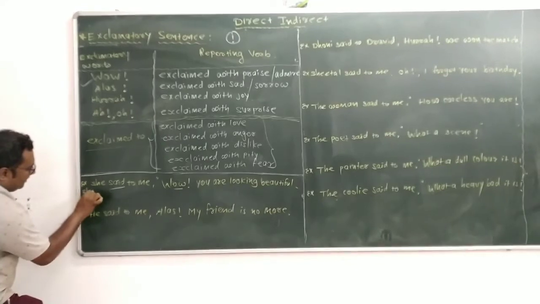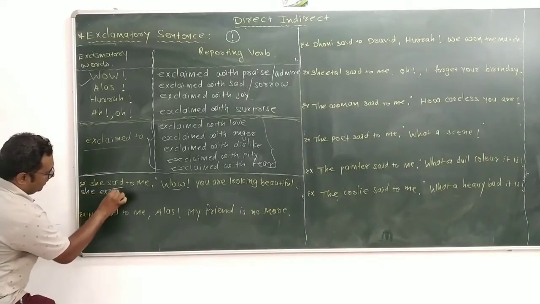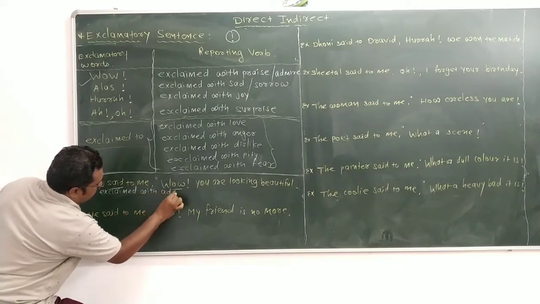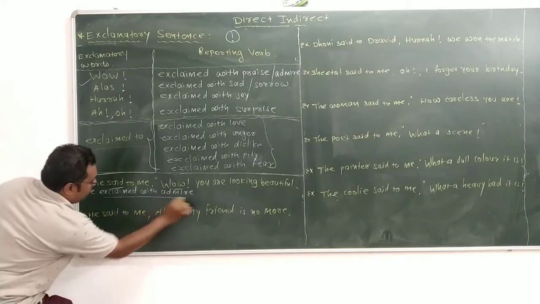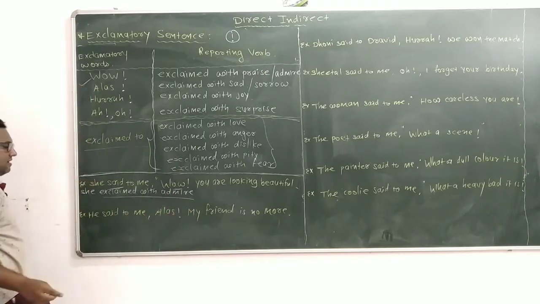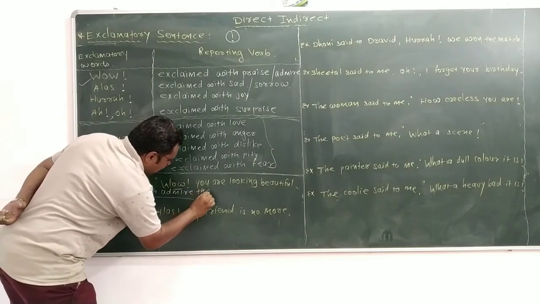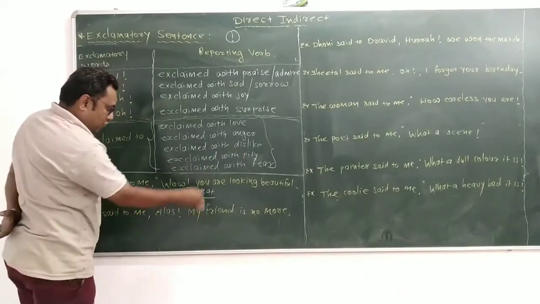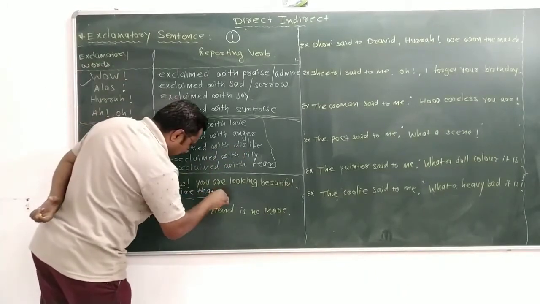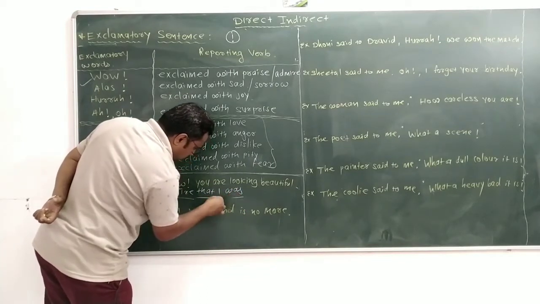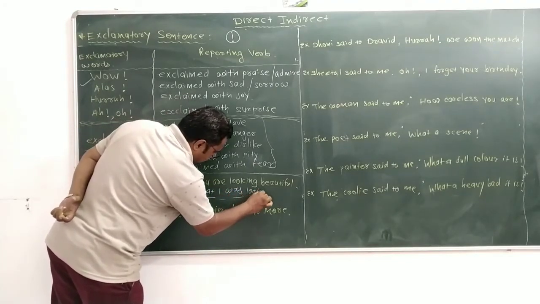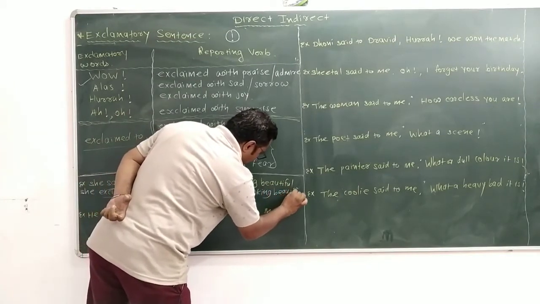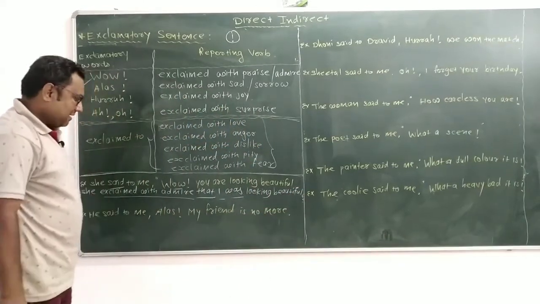So, she exclaimed with admire that now you are looking beautiful. You means me, me means I. I was looking beautiful. Clear?